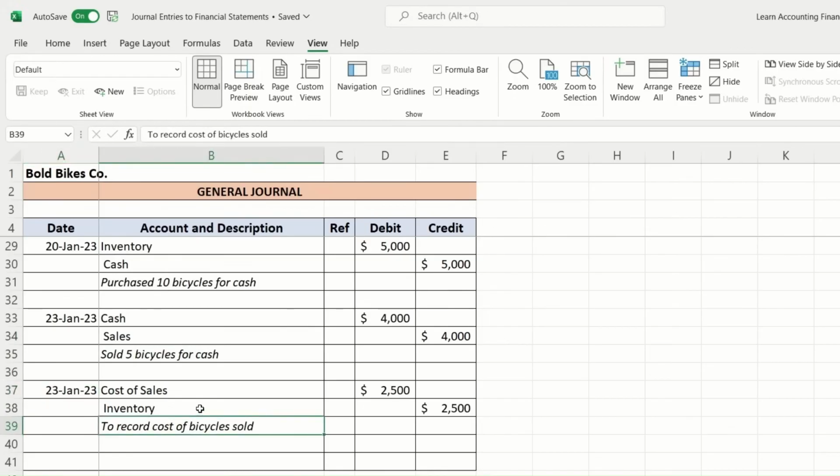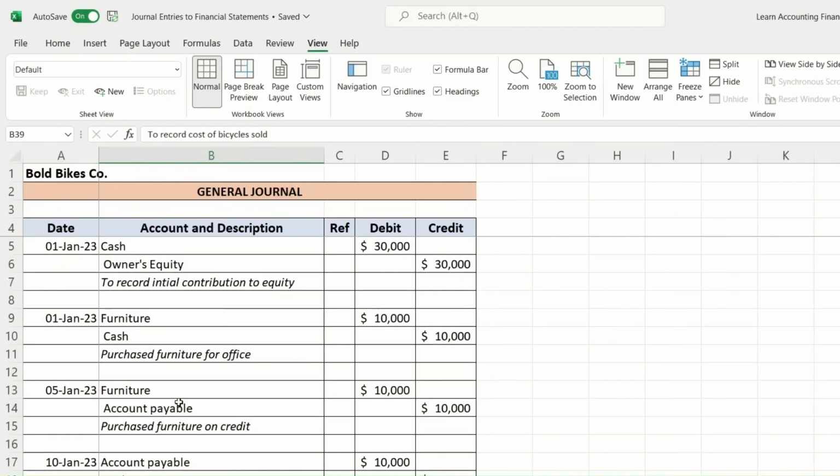So these are about 9 entries which are entered in the general journal, or this is the first step where the accounting entries are recorded in a sequence based on the date and time. Okay, so the next step is the journal ledger.